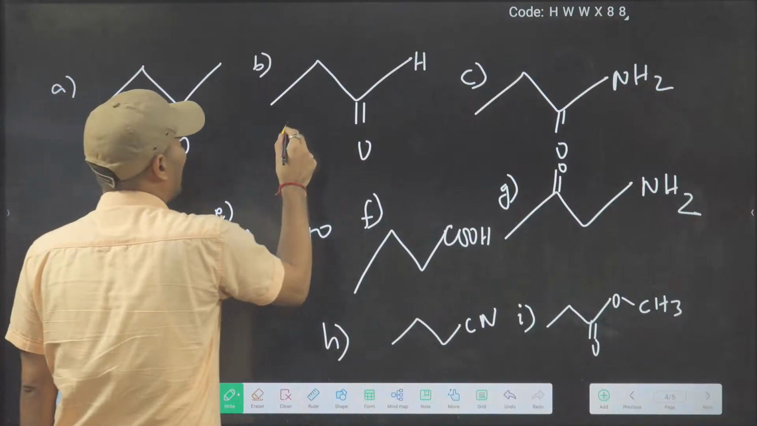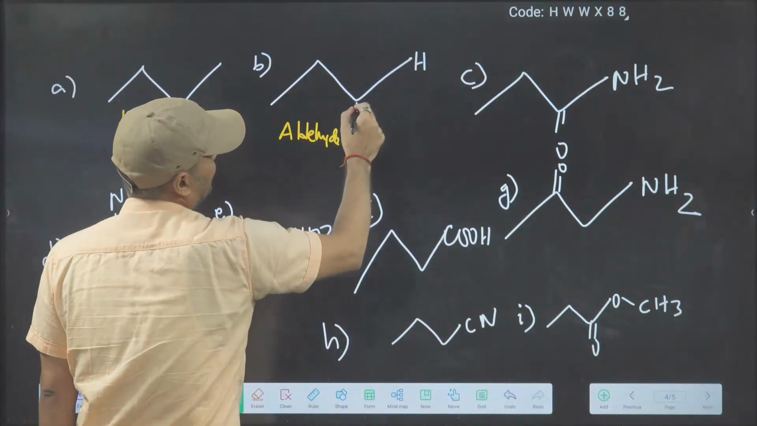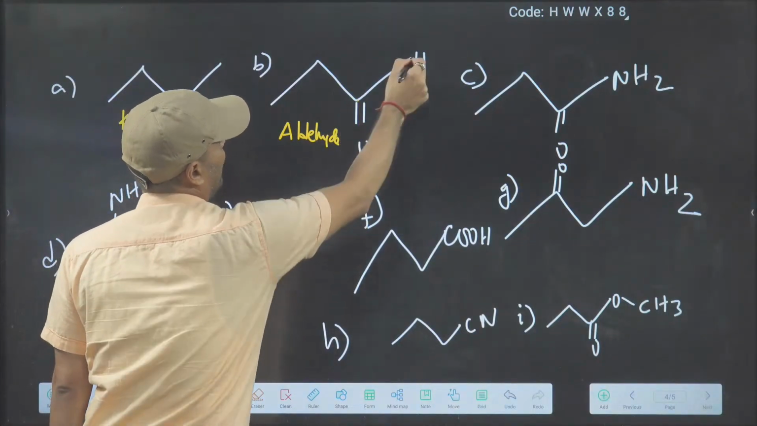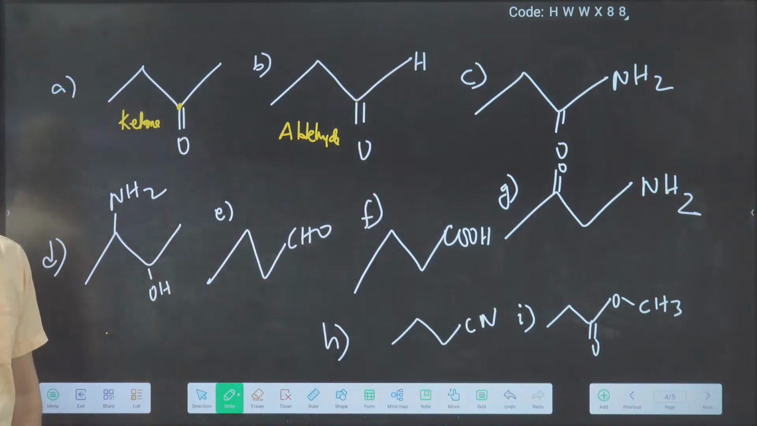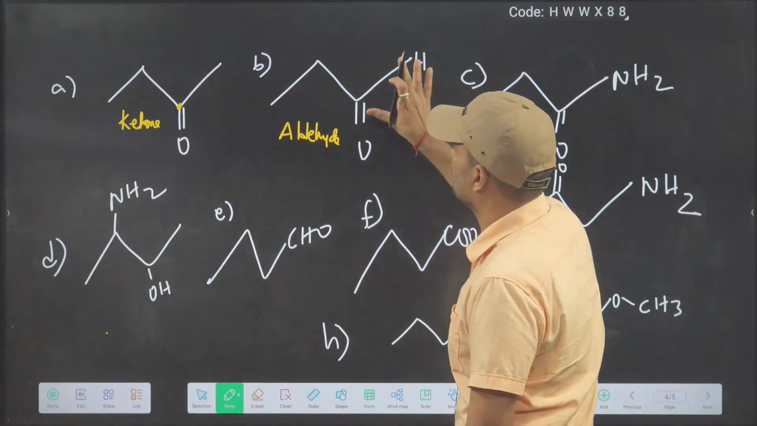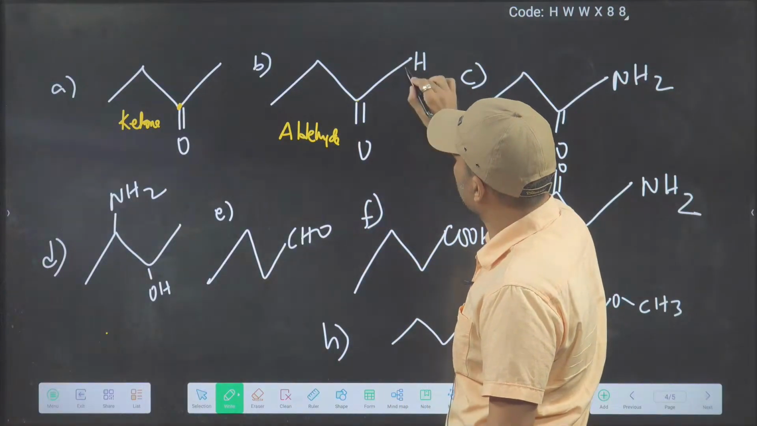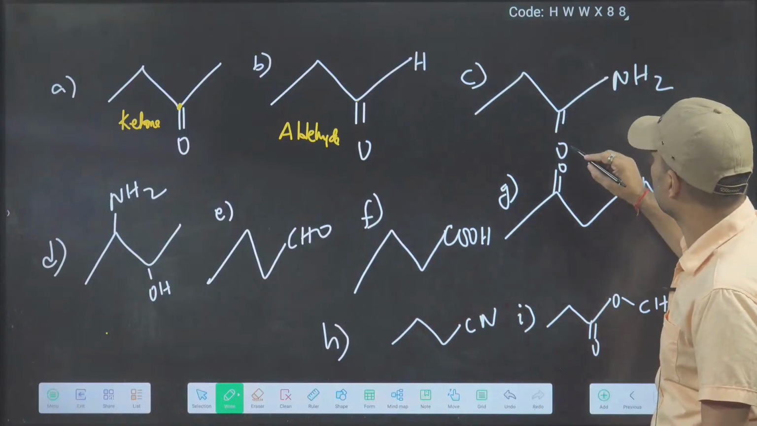B part is aldehyde. See, they have written the aldehyde part at last. C double bond OH. Aldehyde. Clear? Terminal. This is at one terminal, beginning or ending. Terminal. C double bond O then H. Aldehyde. Batao, what functional group is this?